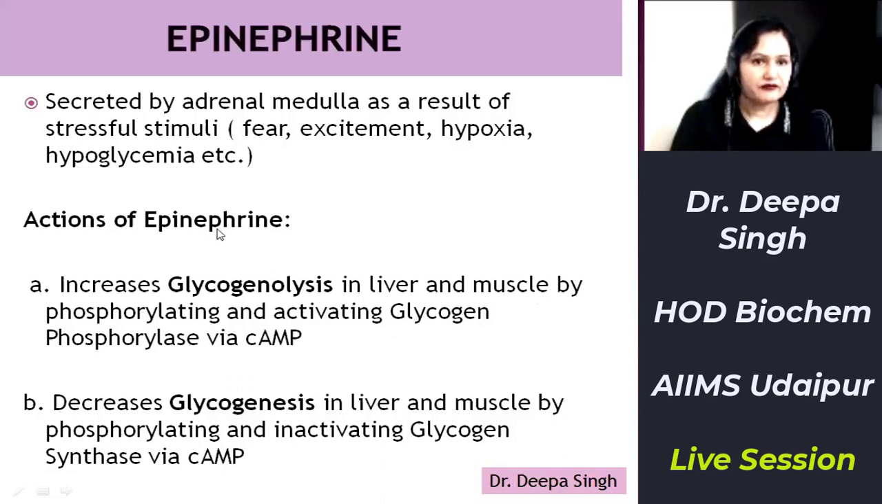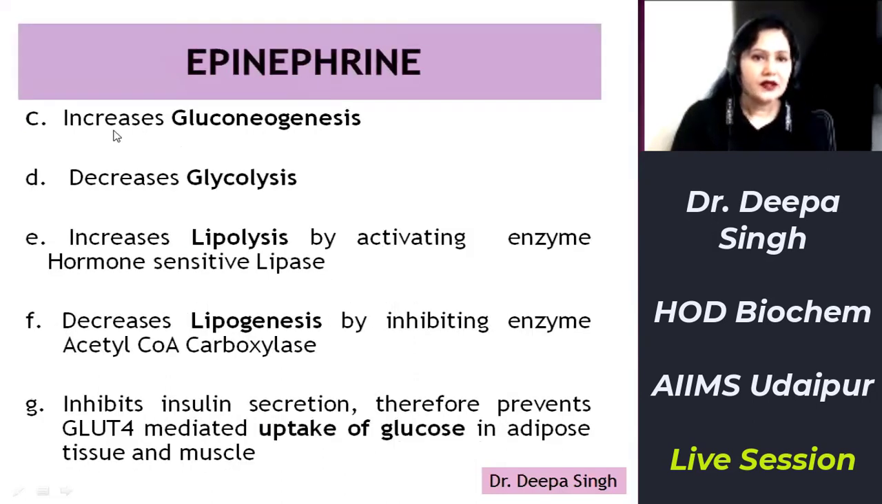But epinephrine increases glycogenolysis both in liver and muscle by the same mechanism, that is by activating the enzyme glycogen phosphorylase via cyclic AMP. And it inhibits glycogenesis in liver and muscle, again by phosphorylating and inactivating the enzyme glycogen synthase via cyclic AMP. Glycogen synthase is the regulatory enzyme of glycogenesis, glycogen phosphorylase is the regulatory enzyme of glycogenolysis. Then the second impact on carbohydrate metabolism is that it increases gluconeogenesis and decreases glycolysis.